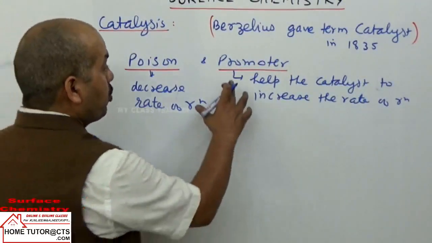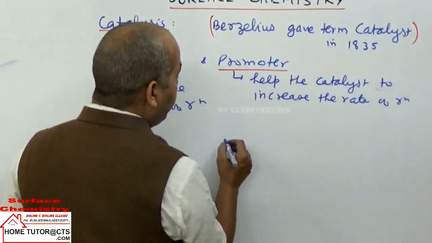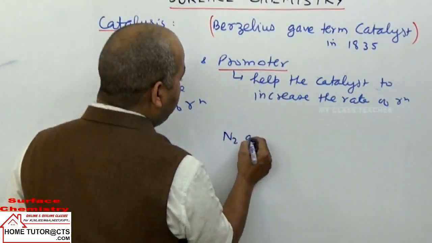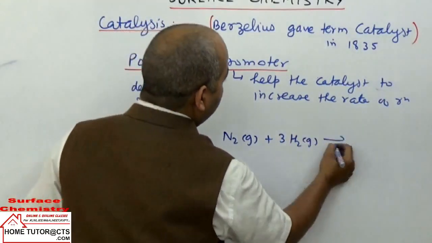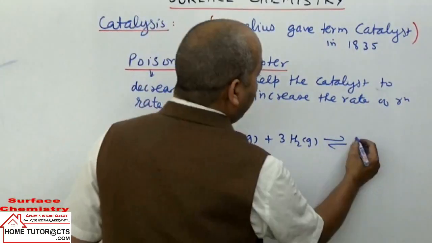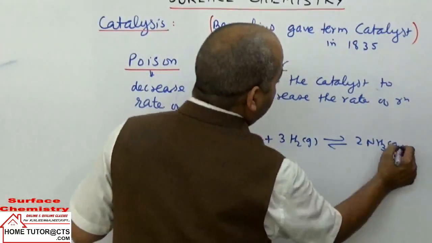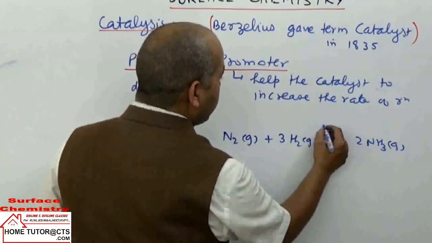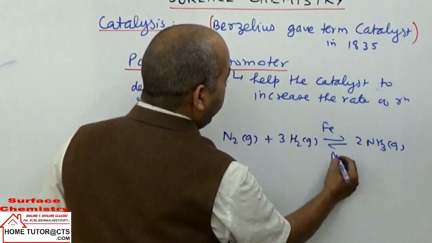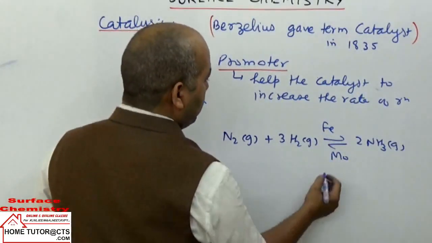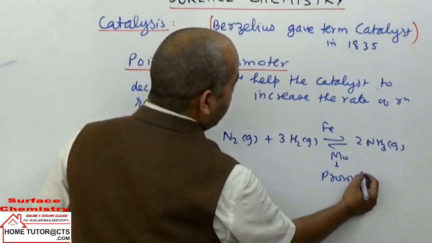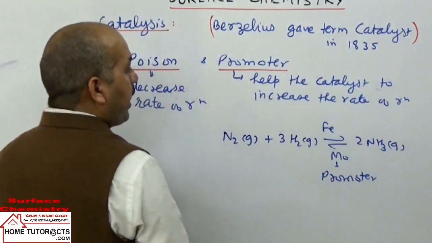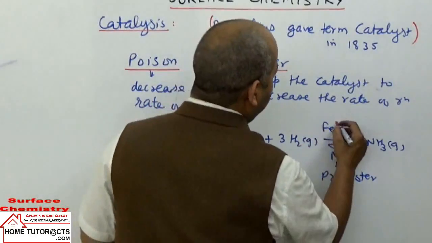If we take the terms promoter and catalyst, an example is the preparation of ammonia by Haber's process. Nitrogen plus hydrogen gives ammonia gas. In the reaction, iron is the catalyst and Mo is used as promoter. Molybdenum acts as promoter and iron acts as catalyst.